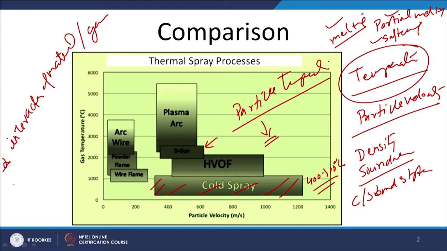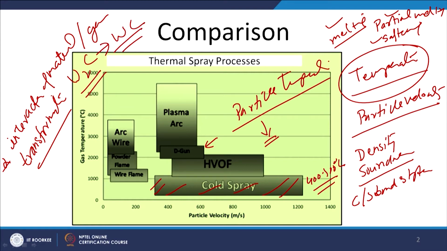And the second one is metallurgical transformations. Sometimes undesirable metallurgical transformations can degrade the quality of the coating material which is being sprayed, especially like W2C, tungsten carbide, which can transform to WC. So this is of a higher hardness of 25 HV, while this may be of 1800 to 2000 HV. This kind of thermal degradation can occur if the coating material is exposed to the higher temperature for a longer time. So if we consider these two aspects,